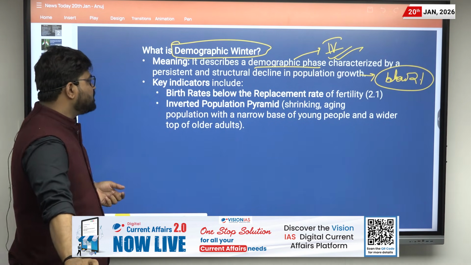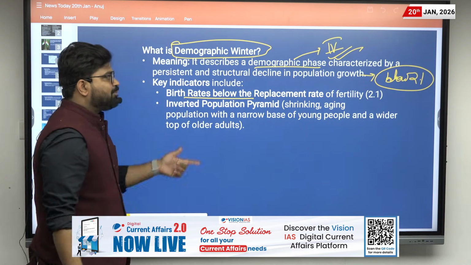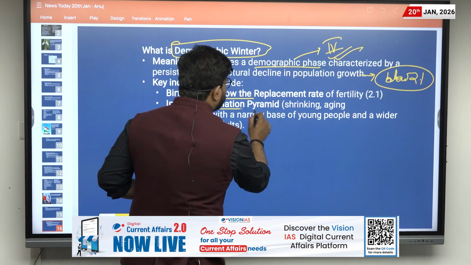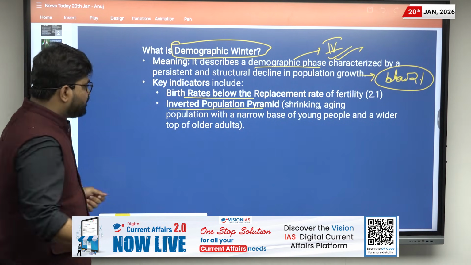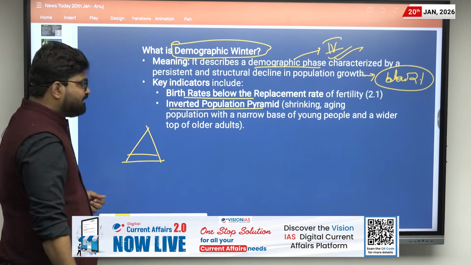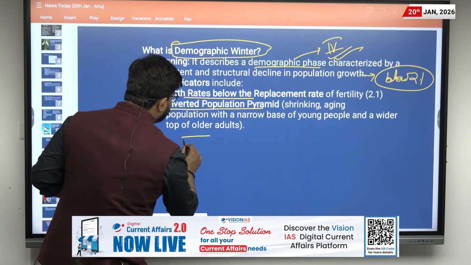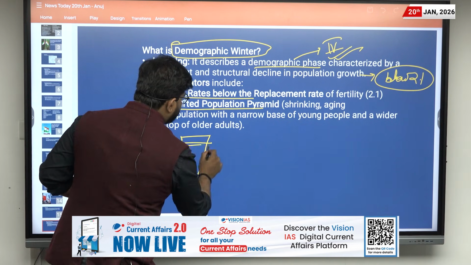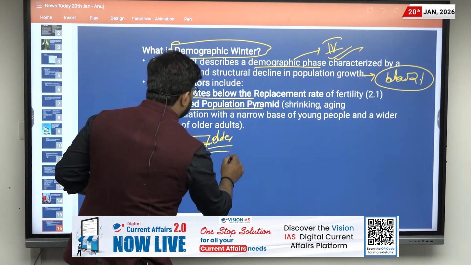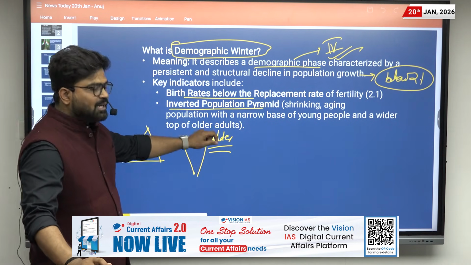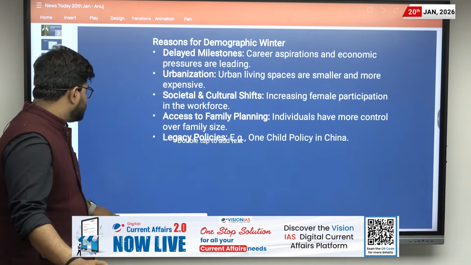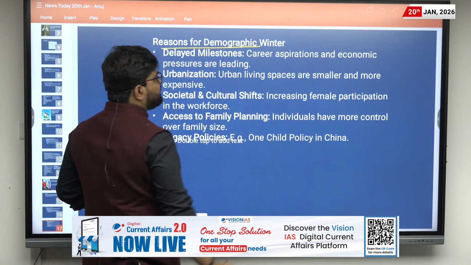Its key indicators include a birth rate below the replacement rate of fertility, that is 2.1, and an inverted population pyramid. Suppose the birth rate is high, so the children will be more. If the birth rate is low and the death rate is also low, then the population in the upper part, that is in the older age group, will be higher. That will lead to the inverted population pyramid. Now let us understand the other factors, such as what are the reasons for demographic winter.